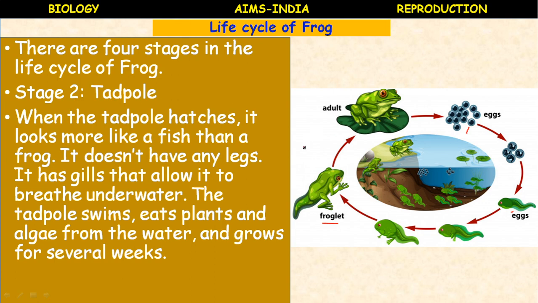What is the larva of frog? Called tadpole. How does it resemble? It resembles the fish, young fish. It swims in the water with the help of tail. The tail contains the reserved food material. By using that, it slowly grows in a few weeks. During the larval stage, tadpole stage, it breathes with the help of external gills.